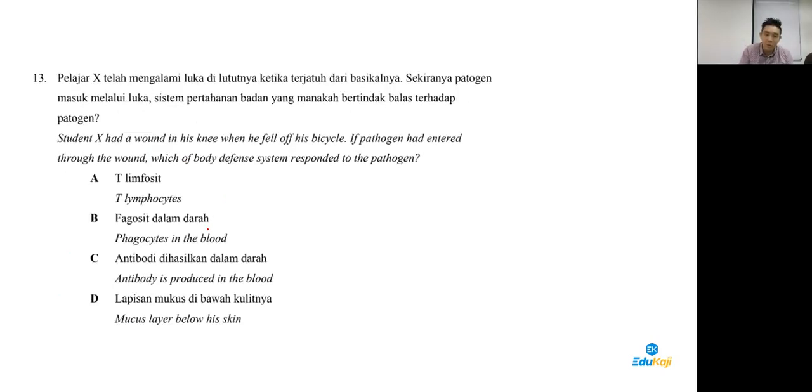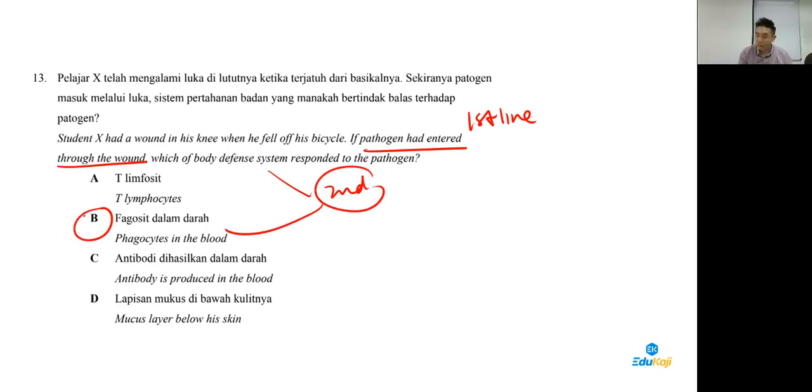And 13 is still from the chapter. Oh, this is actually chapter 11. Okay, this is chapter 11. Student X had a wound as he fell off. Pathogen entered. Which one is needed? Pathogen entered through the wound means they passed through the first line. They have passed through the first line of defense. So now they need the second line. The second line would be phagocytes.